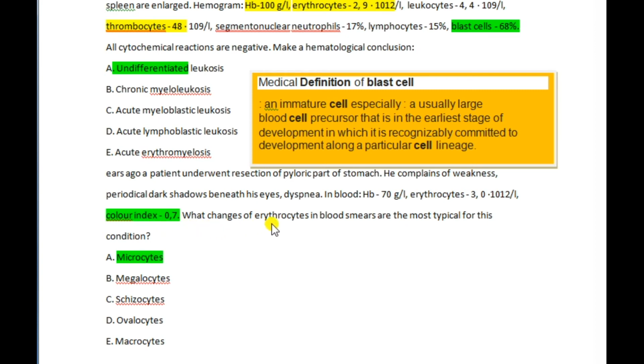What changes of erythrocytes in blood smears are the most typical for this condition? In microcytes, we can see a lower color index, which means hypochromia. In megalocytes, we can see hyperchromia, which means a high color index. For microcytes, the MCV value, or mean corpuscular volume, is less than 80 femtoliters. For megalocytes, it is greater than 100 femtoliters, and they are hyperchromic. Normocytic means an MCV range between 80 and 100 femtoliters.